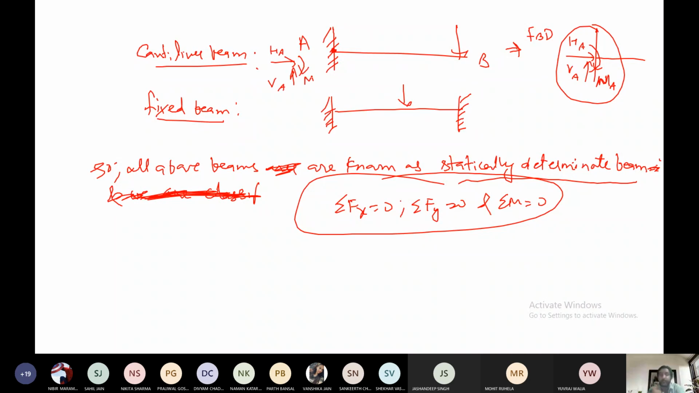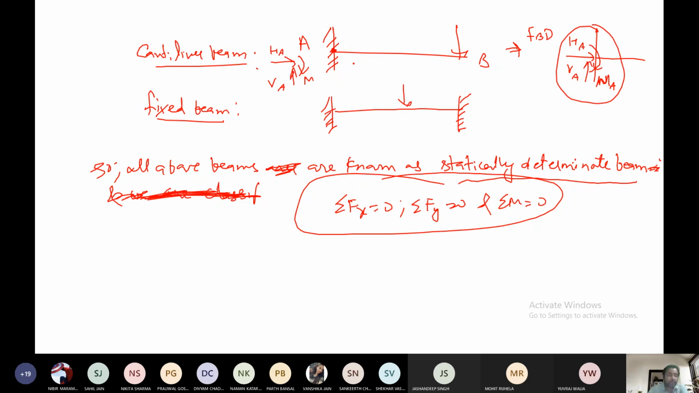The moment can be positive or can be negative. You can take it as per your will. Let us assume it to be clockwise, that means negative, and we can solve the equation here. After that, if the moment is coming out negative, then we can say that our assumption is wrong. So this is the cantilever beam here, and the last is the fixed beam.